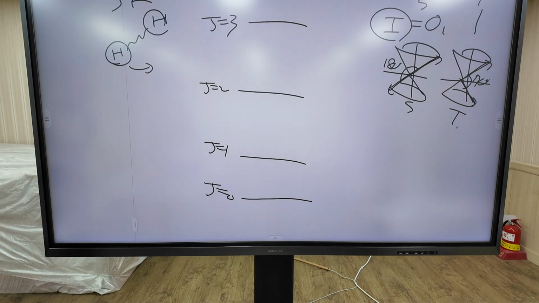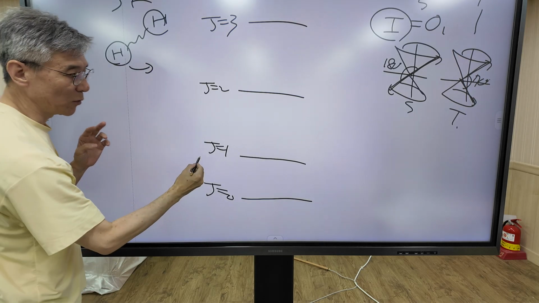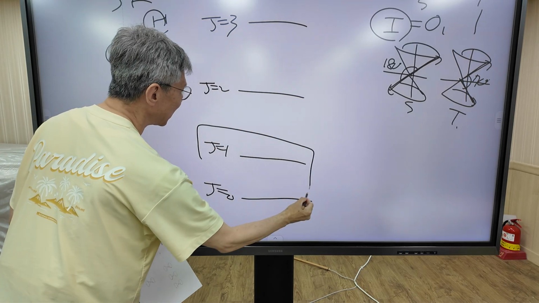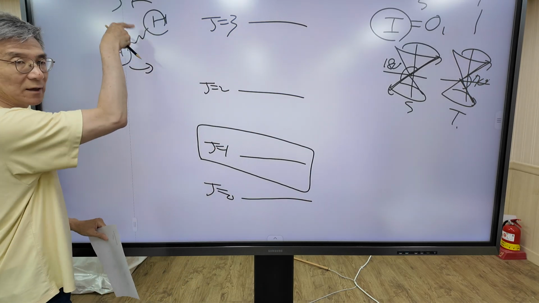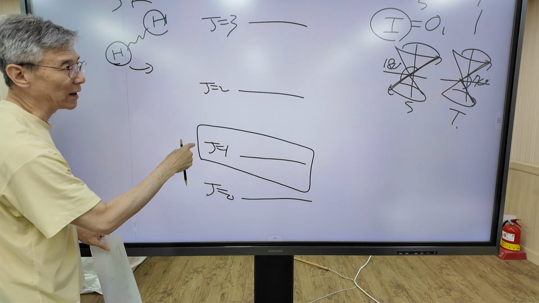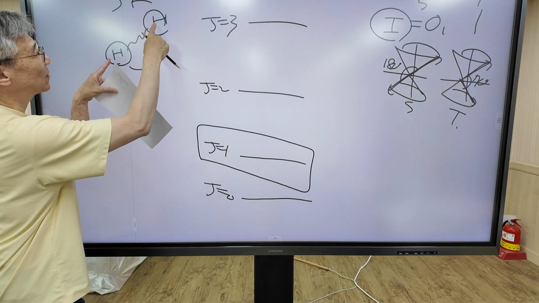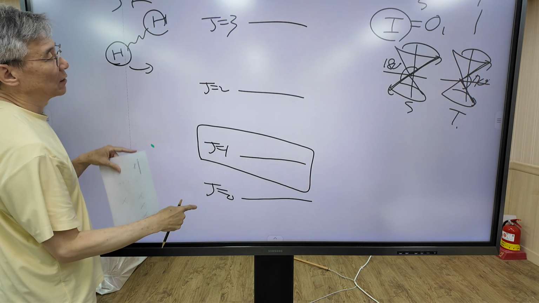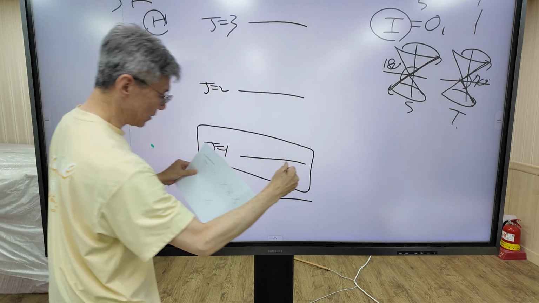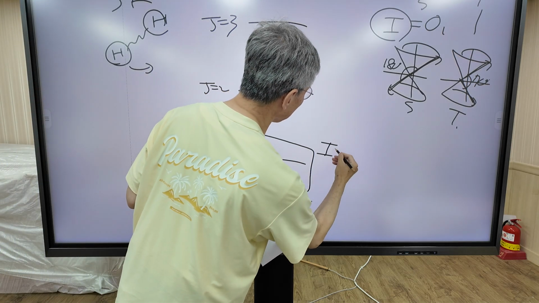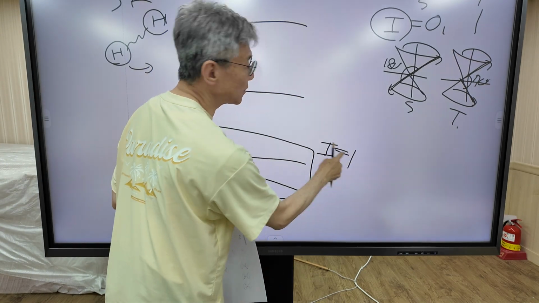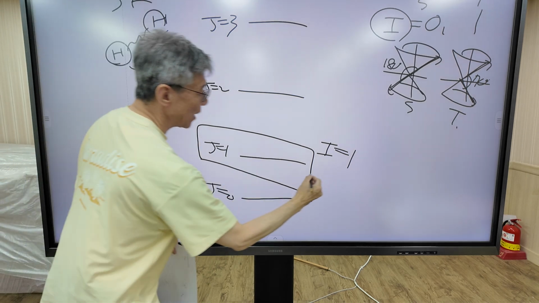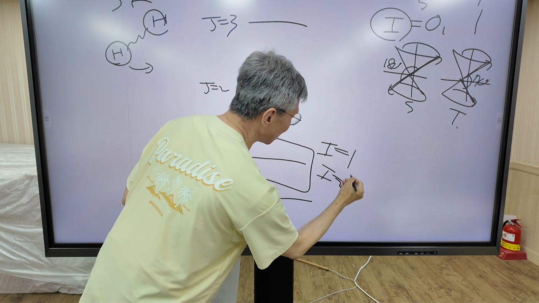The surprising fact is that when the molecule is rotating in the J equals 1 state, and we take a snapshot of the spin state of hydrogen, only I equals 1 is found. The I equals 0 state is not found.